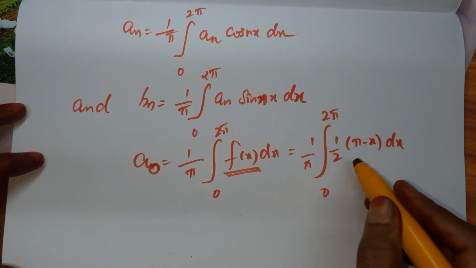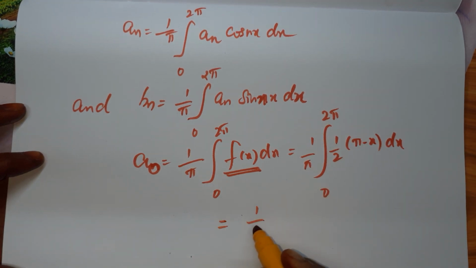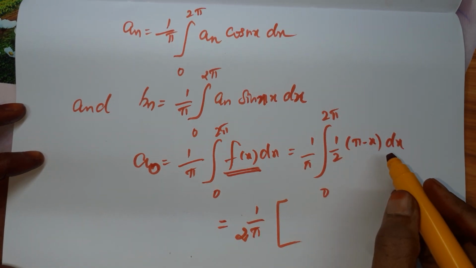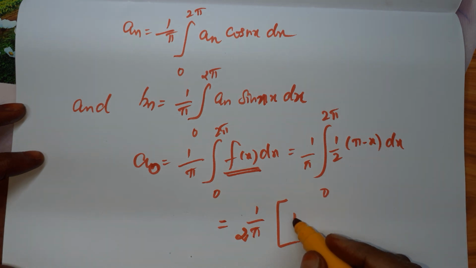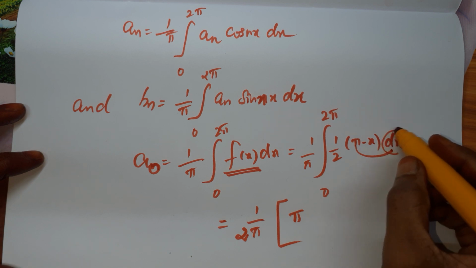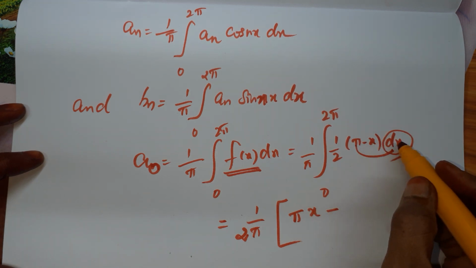The given f of x is 1 by 2 pi minus x. So a0 is equal to 1 by pi integral, and 1 by 2 is constant, so I can take the 2 outside. Now pi minus x we are going to integrate. Pi is constant, so pi into dx, integration of dx is x, minus integral x dx.